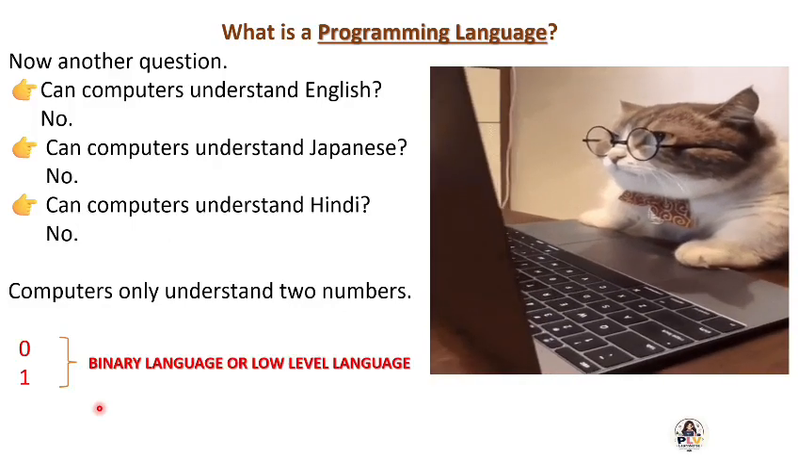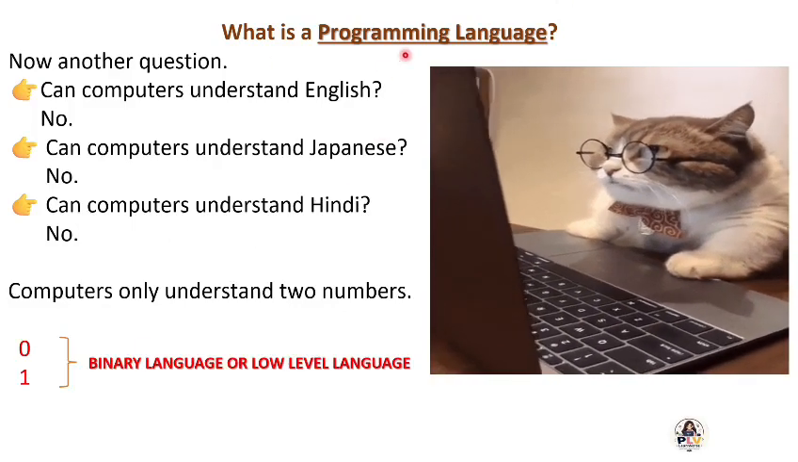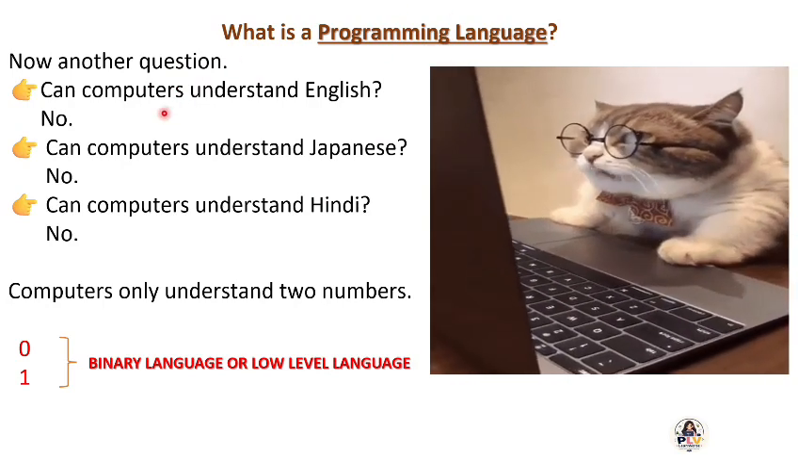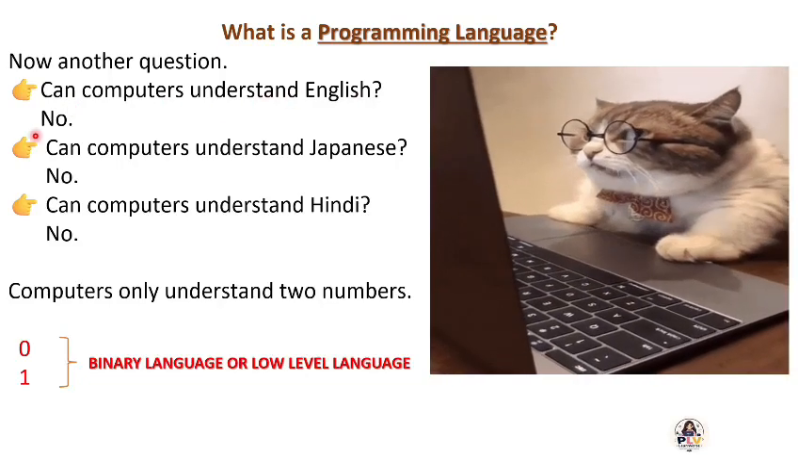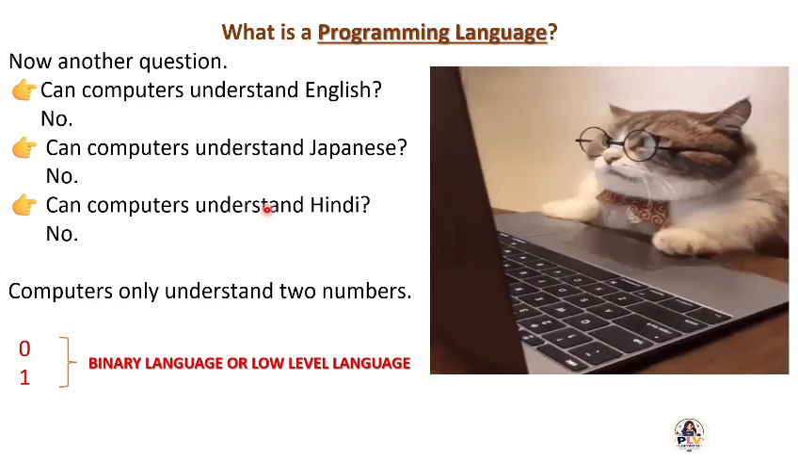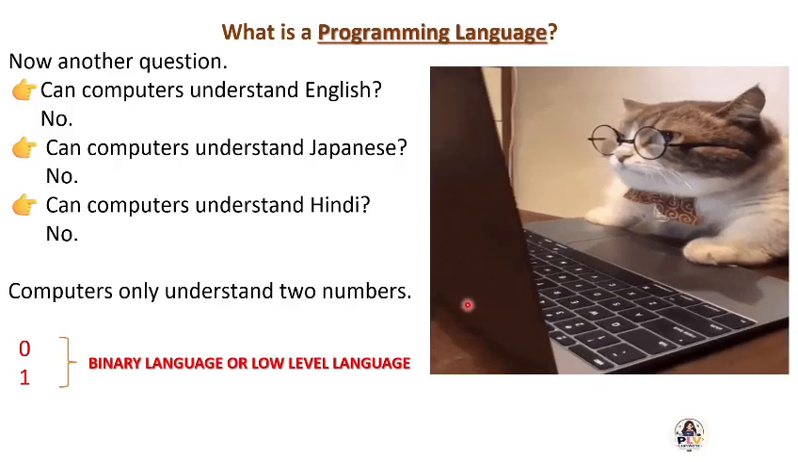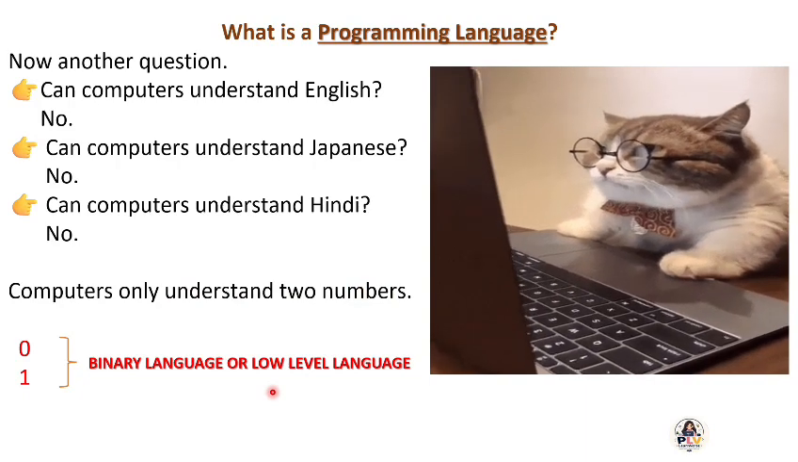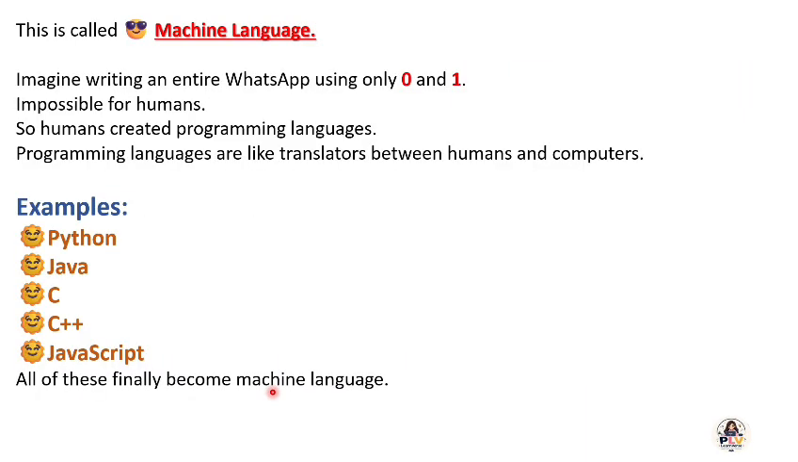Now, what is a programming language? We understand what is programming, now comes the programming language. Here is another question. Can computers understand English? No. Can computers understand Japanese? No. Can computers understand Hindi? No. Computers only understand two numbers, that is 0 and 1. This is nothing but a binary language or low level language. Here 0 and 1 is also called machine language. Why machine language? Because only the computer, the machine, understands 0 and 1. That's why it's called machine language.